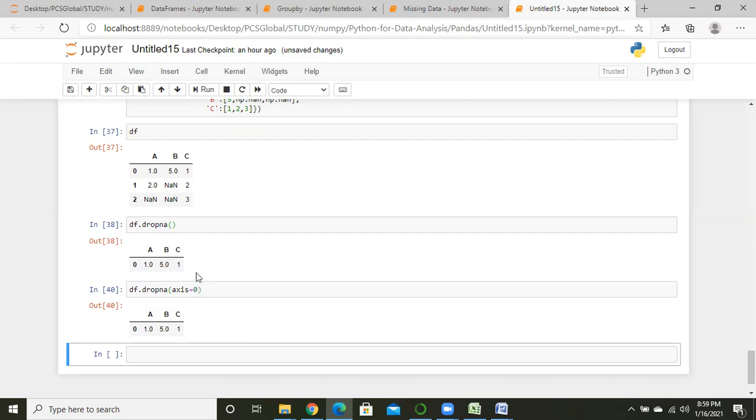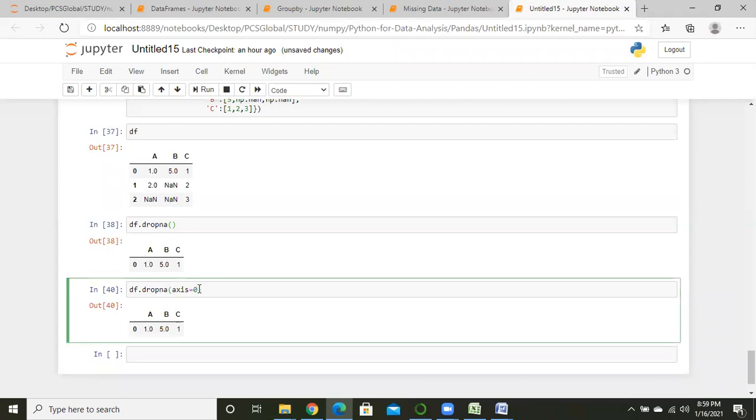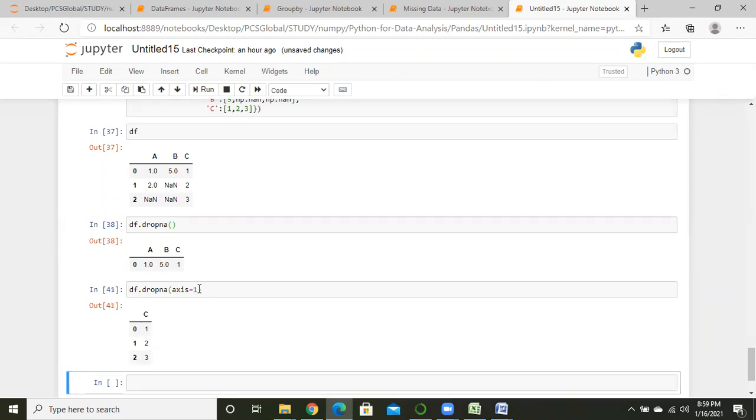But actually if we didn't use axis equal to 0, there is no problem. But if I want to drop column wise, not row wise, we have to write axis equal to 1.